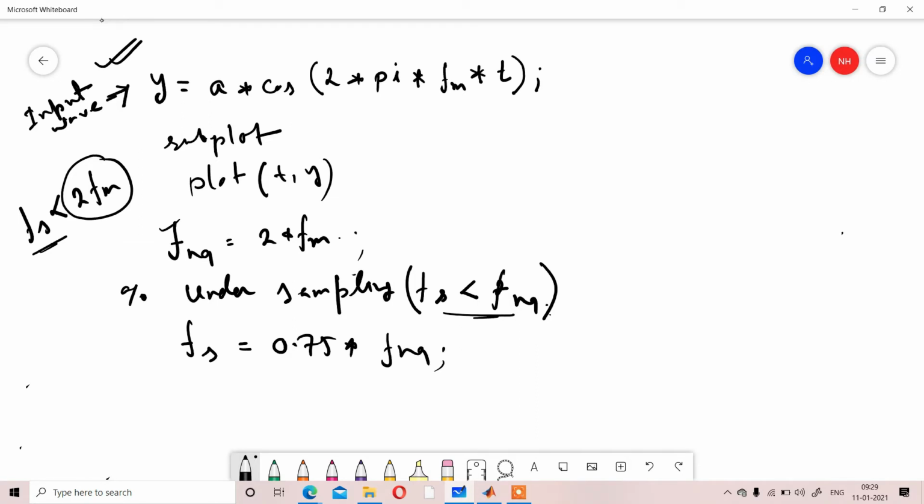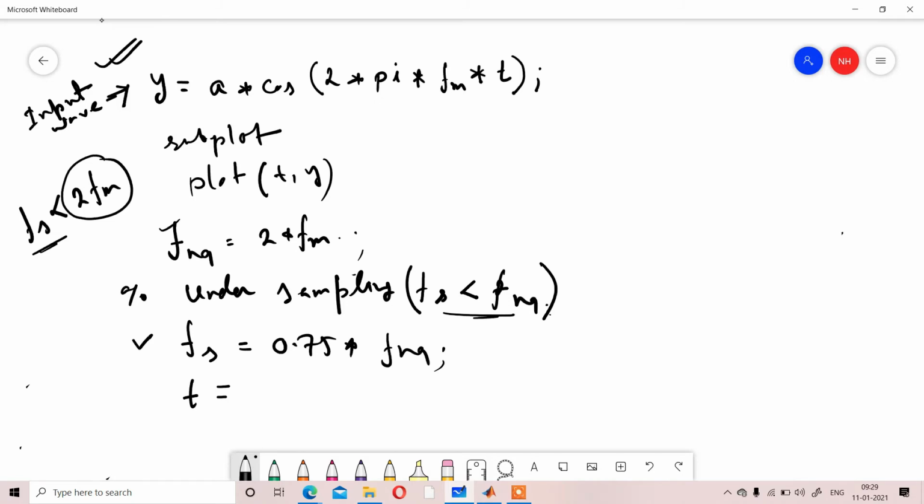Depending on this fs you have to represent the value of t, because t will change whenever you change the frequency.